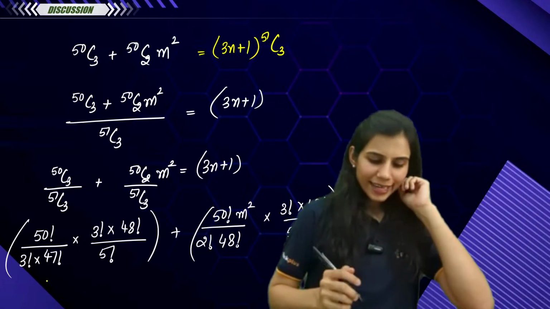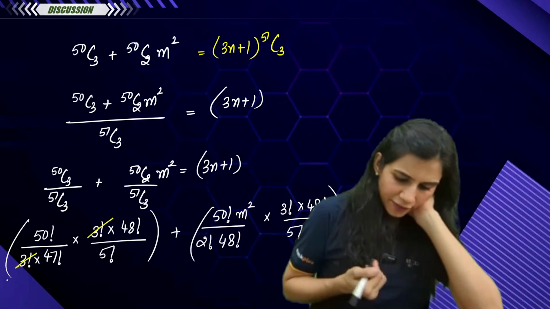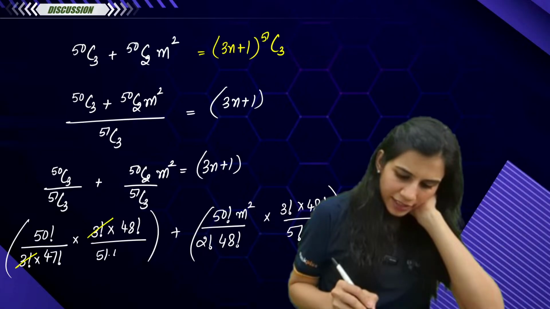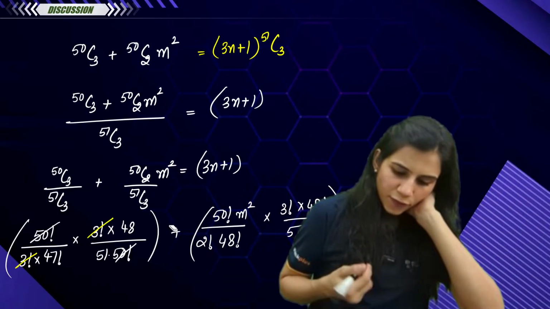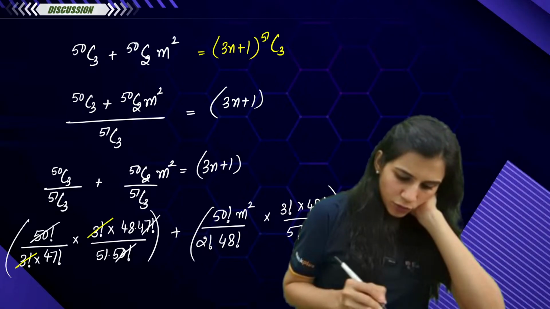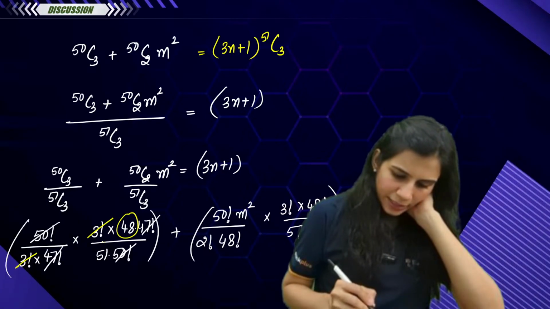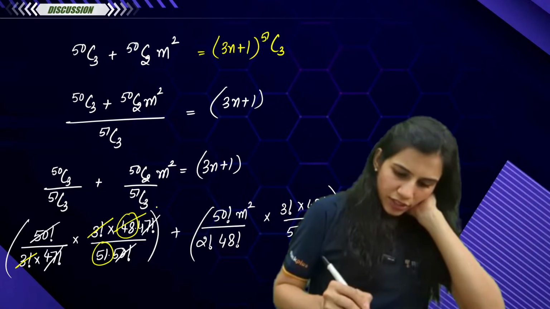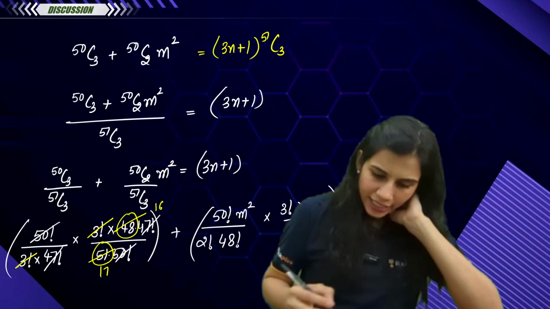Perfecto. Now you know what's the scene. 3 factorial cancels out. Here is 51 factorial, you can write it as 51 into 50 factorial, so this gets cancelled out. 48 factorial is 48 into 47 factorial, this gets cancelled out. And now you are just left with 48 upon 51, which is what? 3 into 1, 3 into 6, 3 into 17. So 16 by 17. Come to the next bracket.